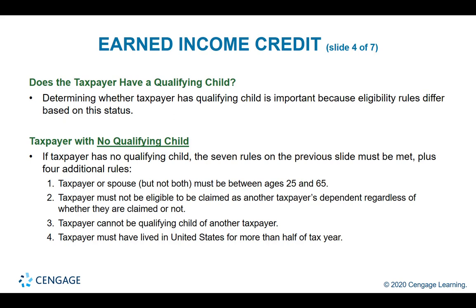Second, the taxpayer must not be eligible to be claimed as another taxpayer's dependent. Third, the taxpayer cannot be the qualifying child of another taxpayer. And last, the taxpayer must have lived in the U.S. for more than half of the tax year. These are the 4 additional qualifications if the taxpayer has no qualifying child.